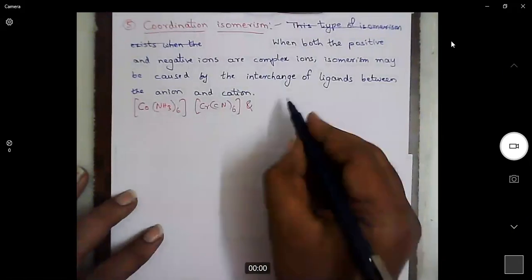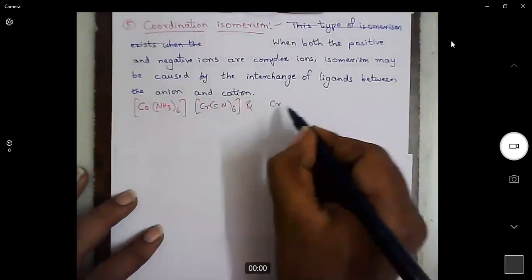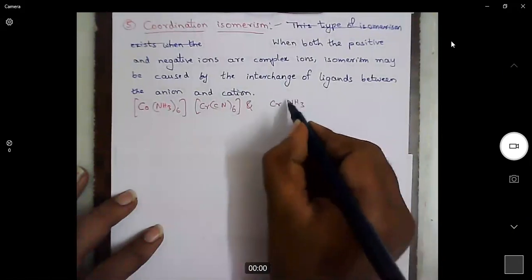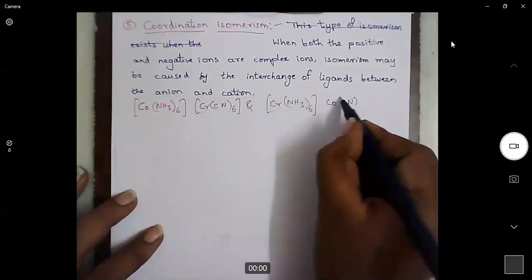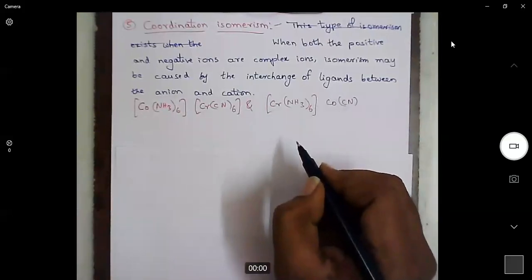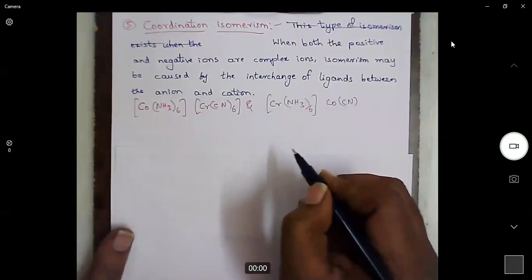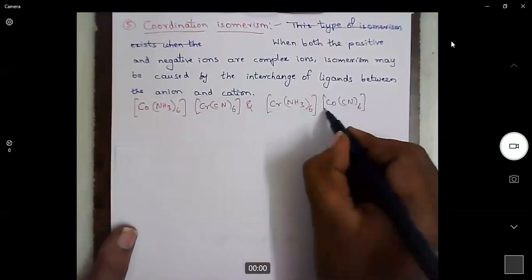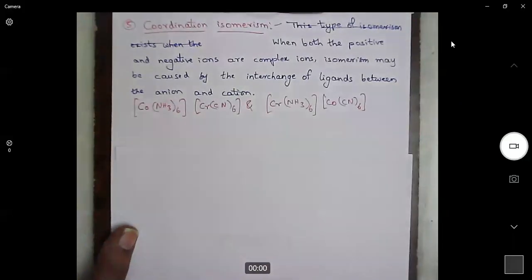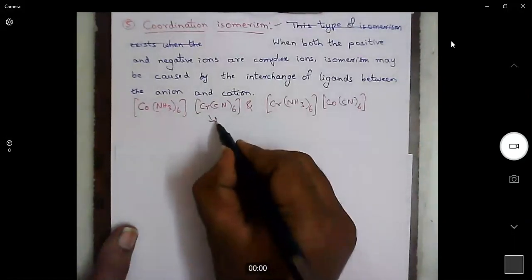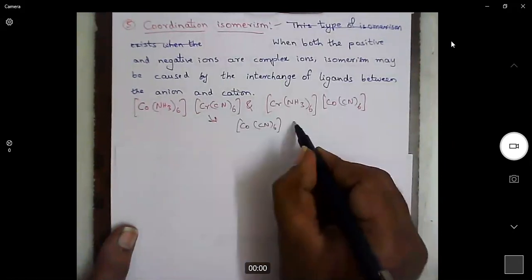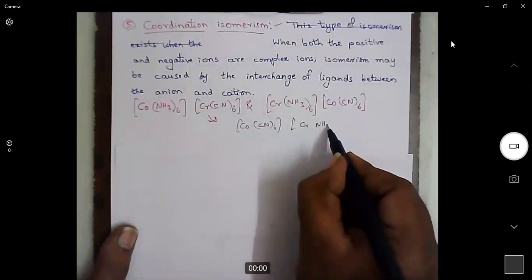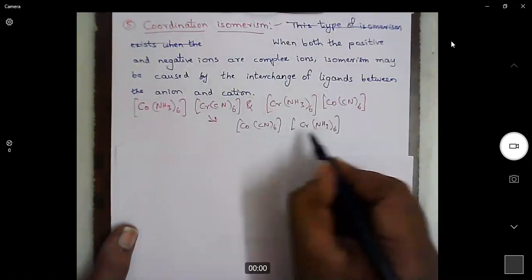So the isomer for this is here. You may be confused that I have exchanged metal atoms instead of ligands. No, here I have exchanged ligands only. What will happen if I exchange ligands? It becomes Co(CN)6, Cr(NH3)6. So this is the actual isomer.